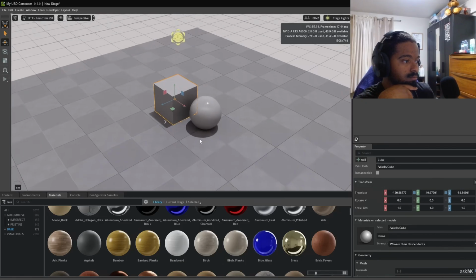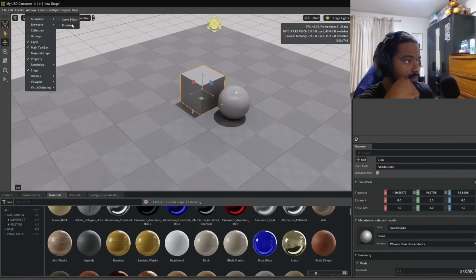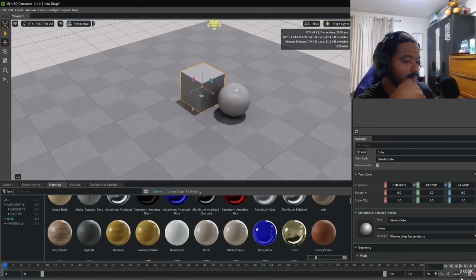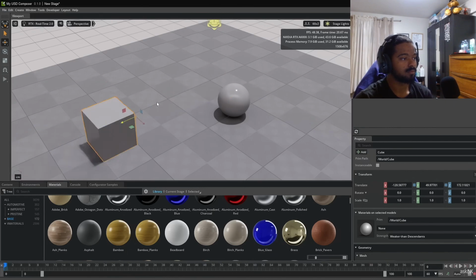In this case, for us to start the animation, we can go over to our windows, go over to animation, and get ourselves a timeline. Within the timeline, we can start the automatic keyframe, or we can simply right click on any of the ones that we want and key them. So for example, if we would like our object to move from one position all the way to the next, we can easily key that.